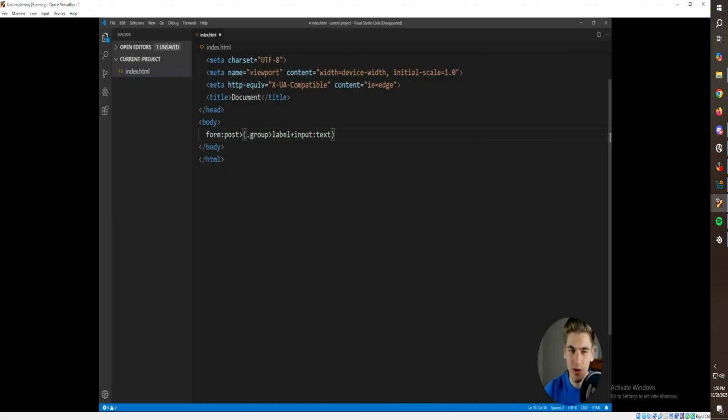So we can say we don't want these to be children of this group. We want to create a brand new group, which is going to be next to it. So we'll say group, and then we want to do a child, which has a label. And then next to that, we're going to have an input, which is going to be a number, for example.